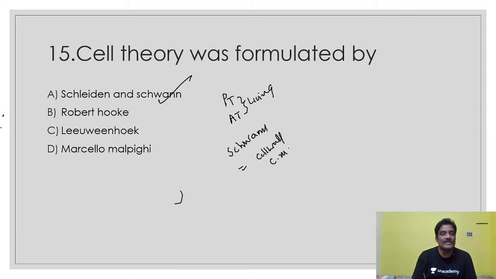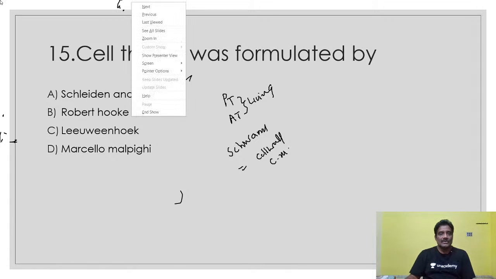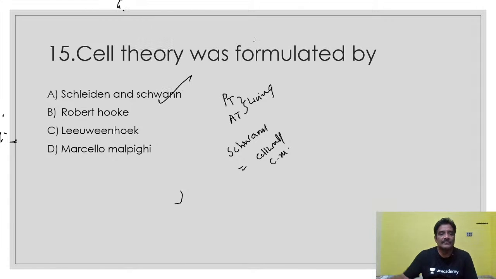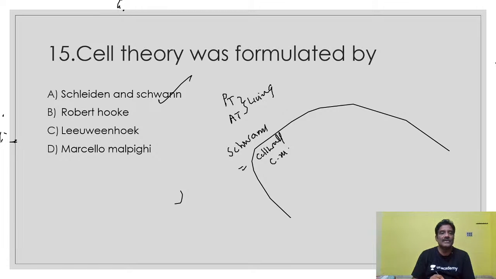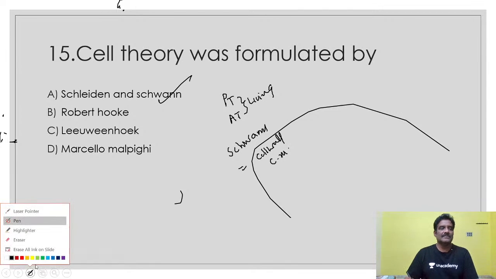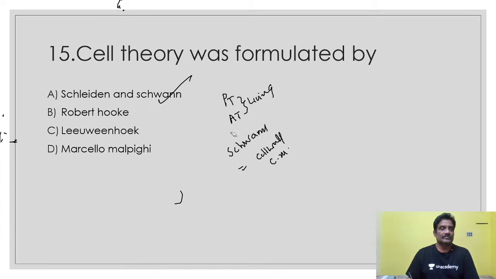And Robert Hooke, you know very well. What is the invention of Robert Hooke? Here Robert Hooke discovered the cell.